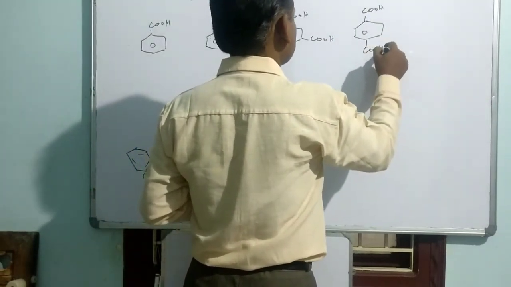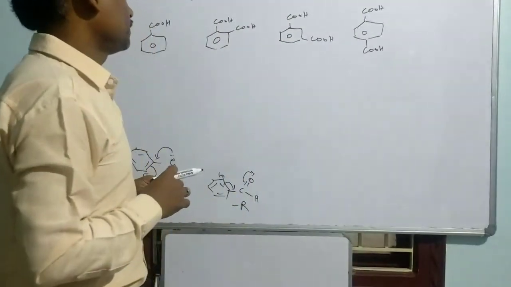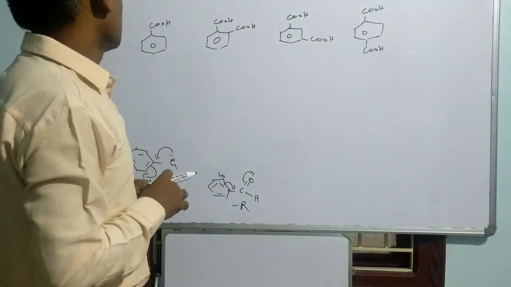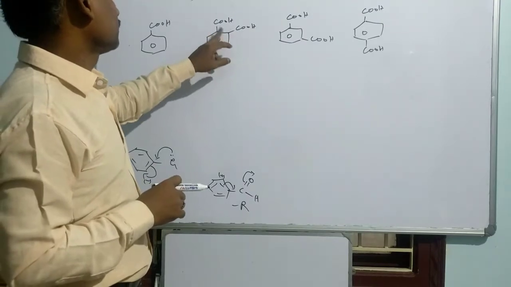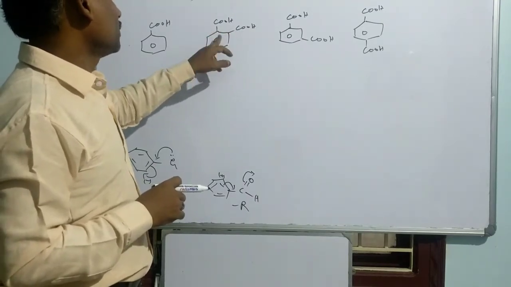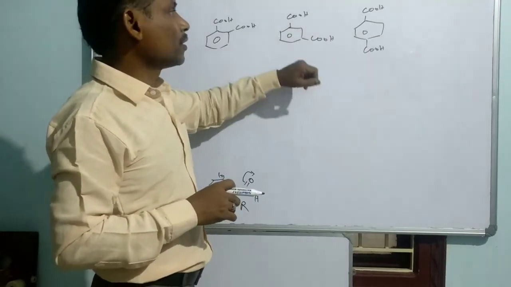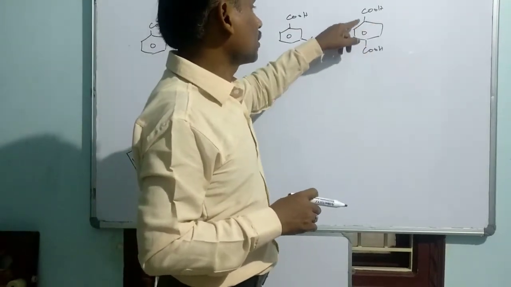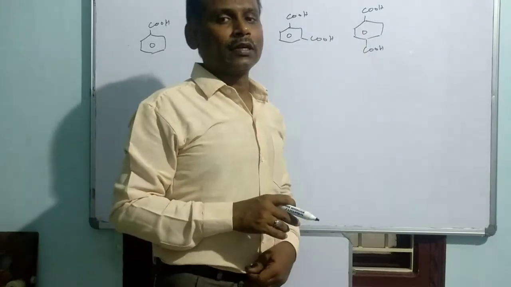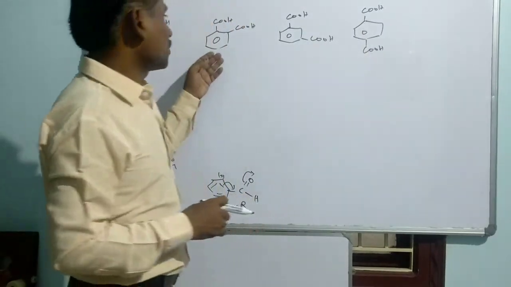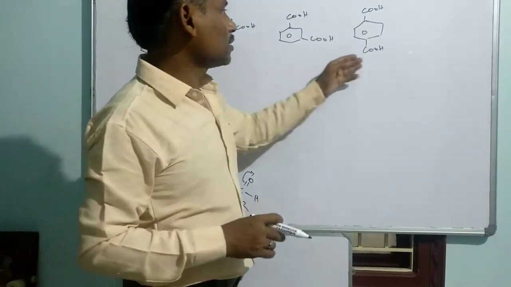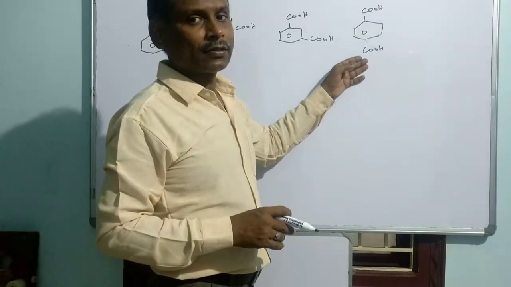Like this. So it is 1,2 benzene dicarboxylic acid. It is 1,3 benzene dicarboxylic acid. It is 1,4 benzene dicarboxylic acid. I think this is called phthalic acid. This is called terephthalic acid. Like that.